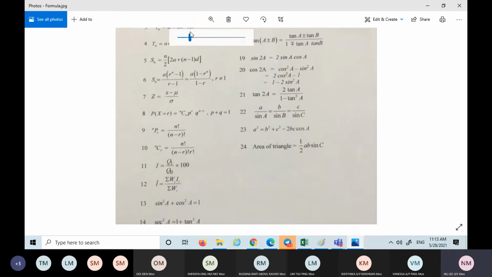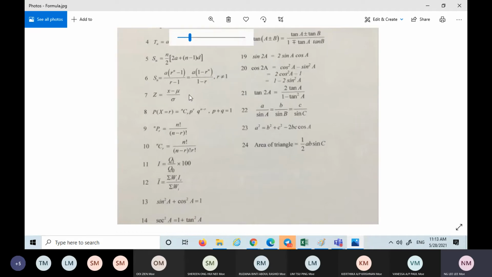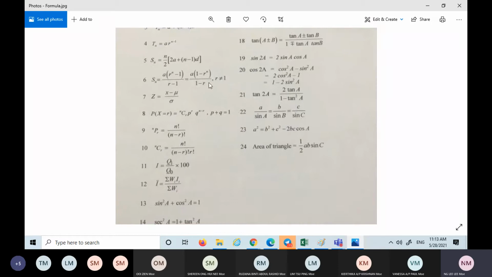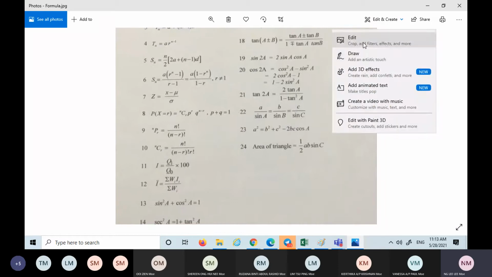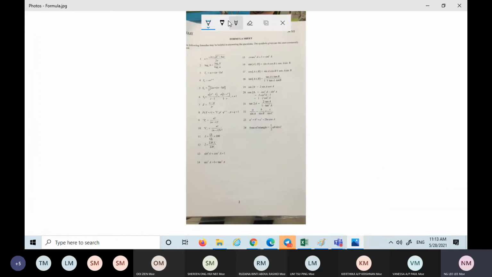Let us see what you have here. This one is your AP GP. This one is normal distributions, we're going to learn. Can I draw?